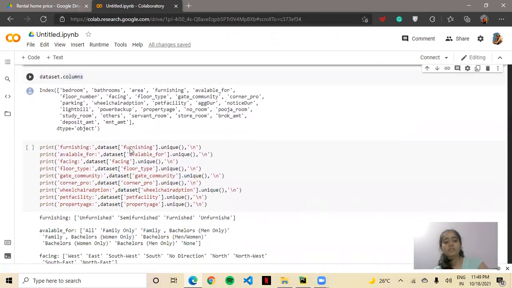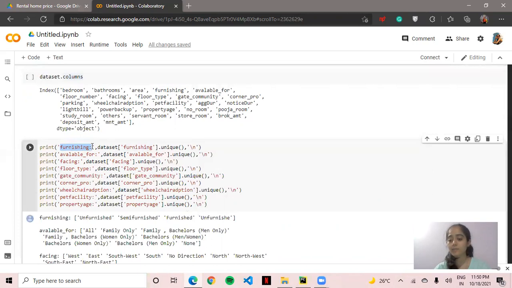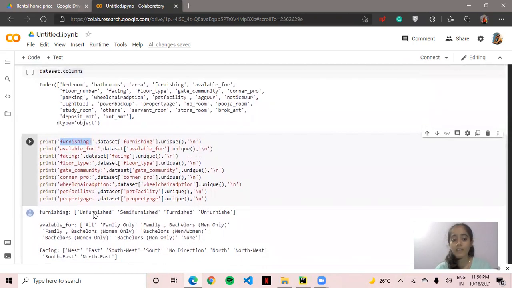Now we have to see what unique characters we have in our data set. First, we'll take one example, that is furnishing. Furnishing is a type of column in our data set, and in furnishing, we have four types, that is unfurnished, semi-furnished, furnished, and unfurnished. When we work with such things, we don't use character input.